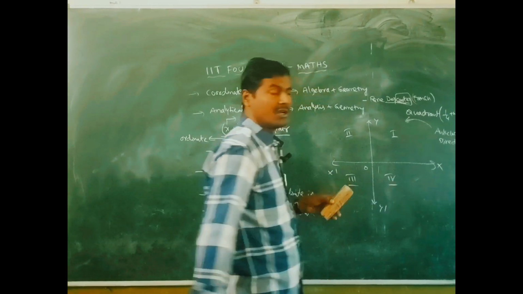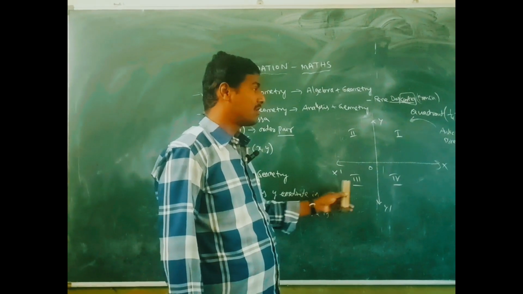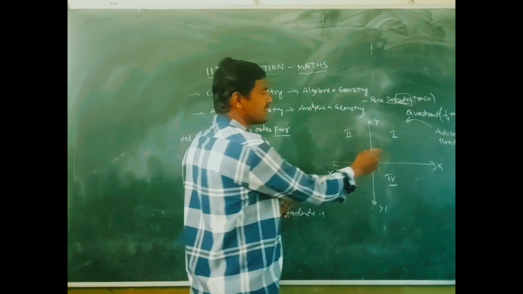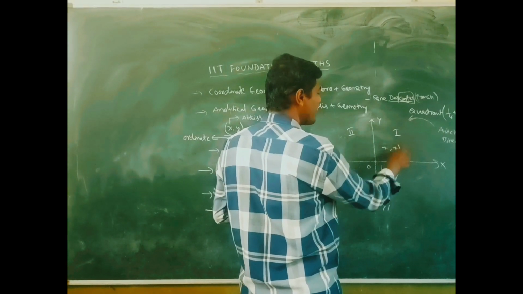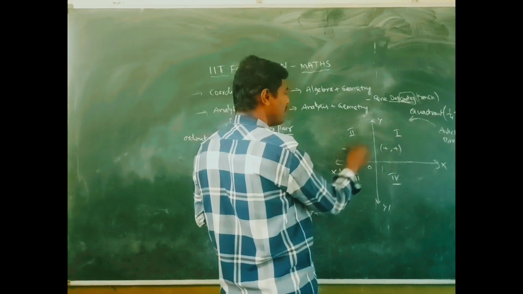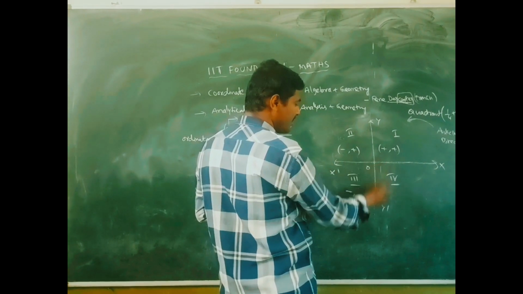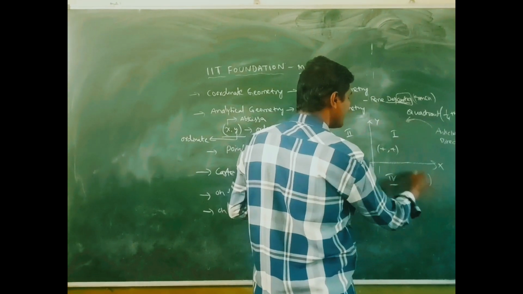So these are the quadrants: first, second, third, and fourth. The signs of the coordinates are: this is plus, this also plus, this is negative, this is positive. So this is negative, this also negative. This is positive, this is negative.